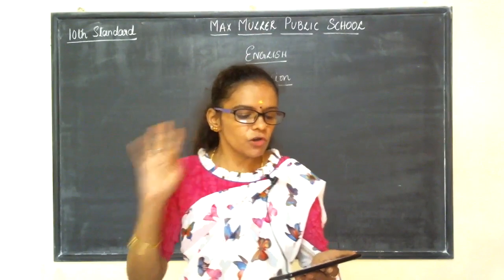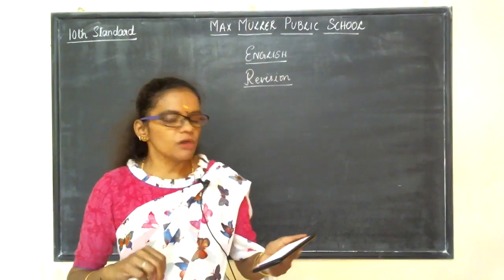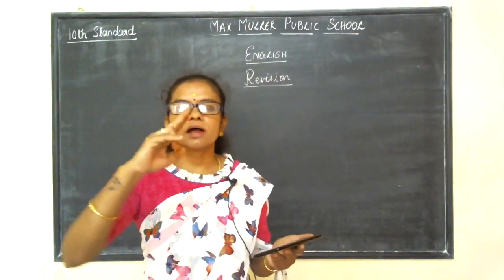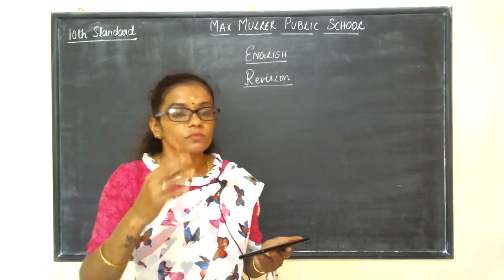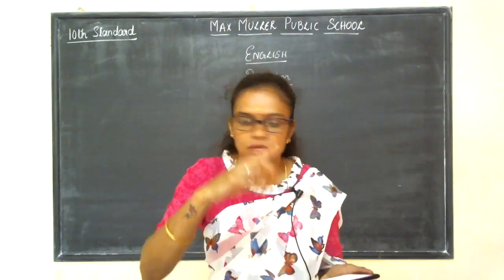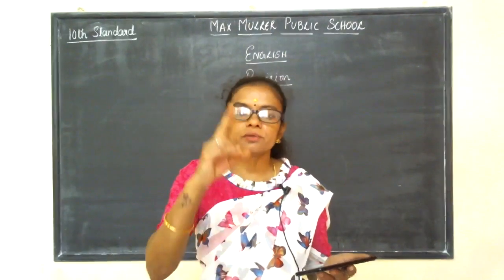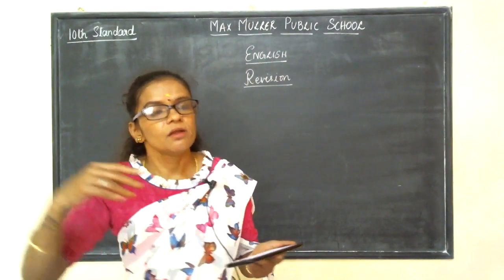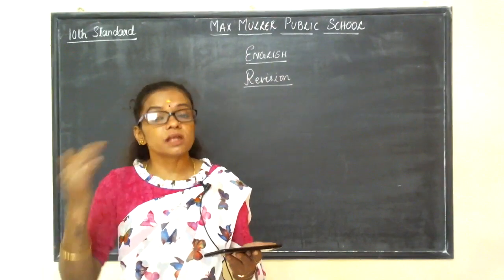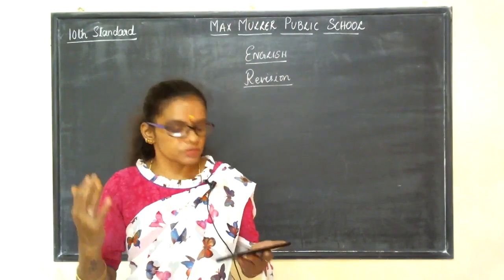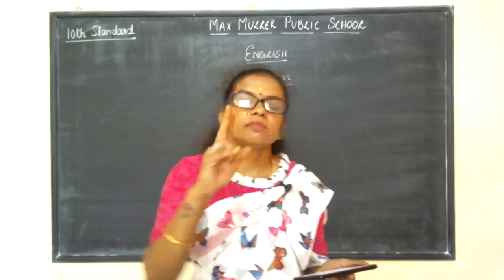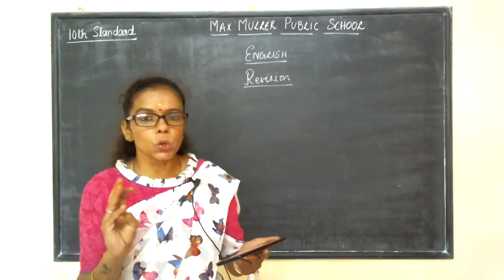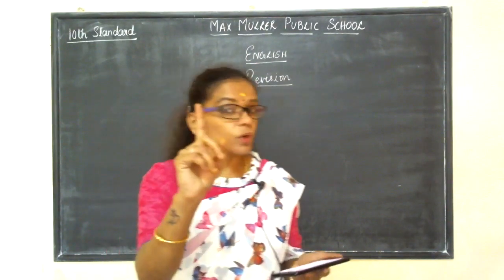So here 4 options are given. We have to identify the word which has 2 syllables. That means a word that has got 2 sounds. So we have to break the word into sounds, since maybe one syllable is there, maybe there are 3 syllables, or many syllables in a word. So here the options are: school, only 1 syllable, right?